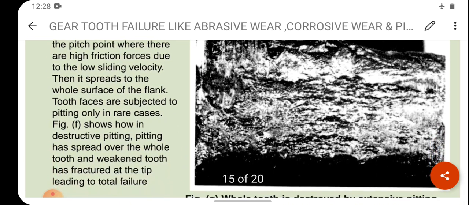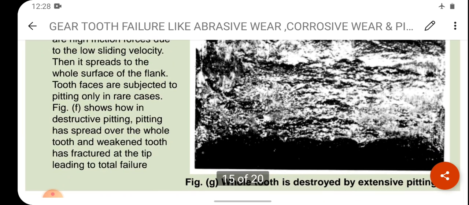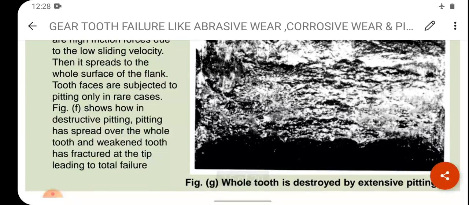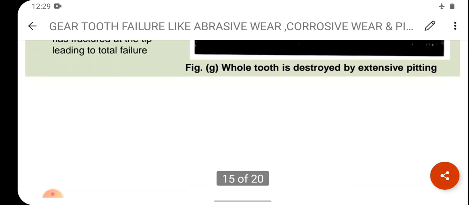Tooth faces are subjected to pitting only in rare cases, that is figure number F already shown. Here in destructive pitting it has spread over the whole tooth and the weakened tooth has fracture at the tip leading to total failure. पहले कहाँ फेल होगा? टिप पे फेल होगा, उसके बाद क्या होगा? टोटल फेलियर हो जाएगा. See figure number G, that is whole tooth is destroyed by extensive pitting.